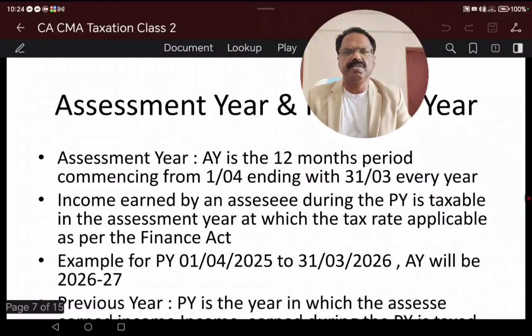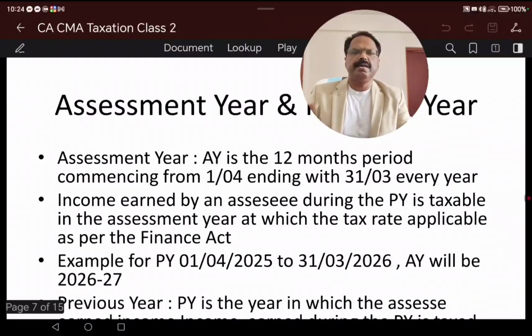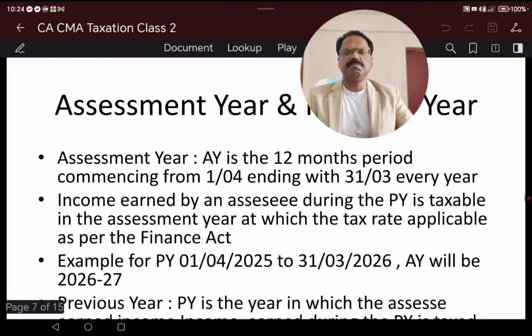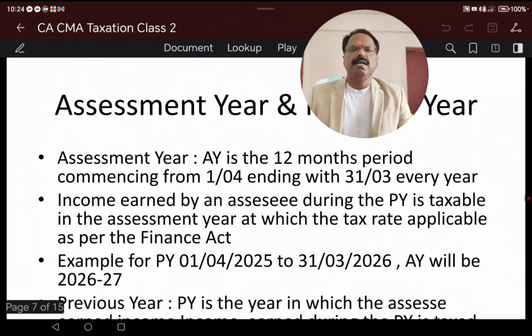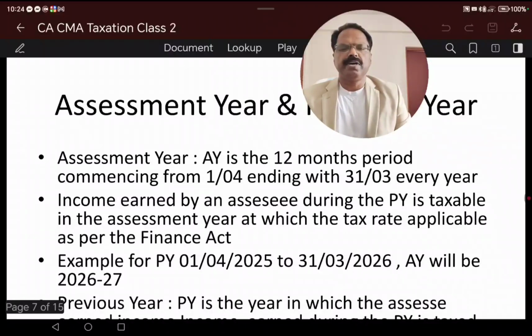So last time we discussed that income earned by a person during the previous year is taxed in the assessment year. So assessment year is, in simple terms, a 12 months period commencing from 1st April to 31st March. Income earned by an assessee during the previous year is taxed in the assessment year at the rate at which the tax is applicable. For example, 1st April 2025 to 31st March of 2026 is the previous year.